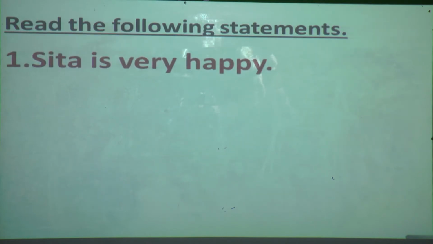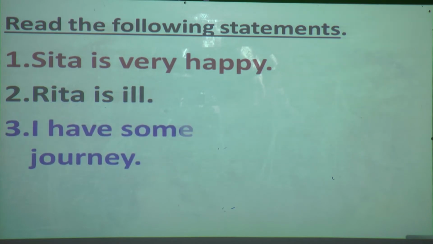Now we will read some statements. What is the first statement? Come on, read. Sita is very happy. This is a simple sentence, or we can say a statement. One more we will read: Rita is ill. Third, I have some food for the journey.